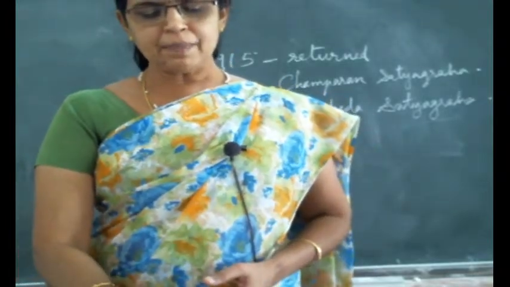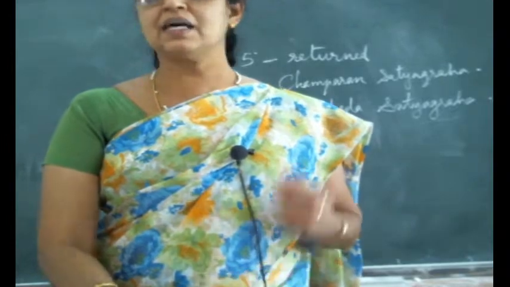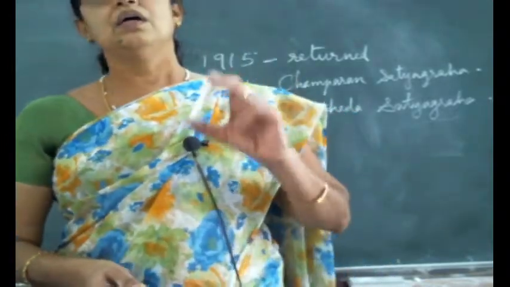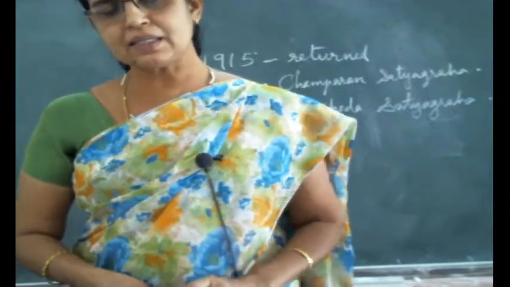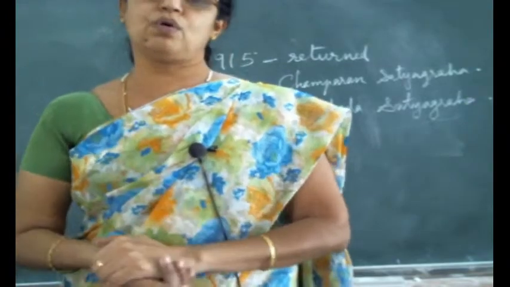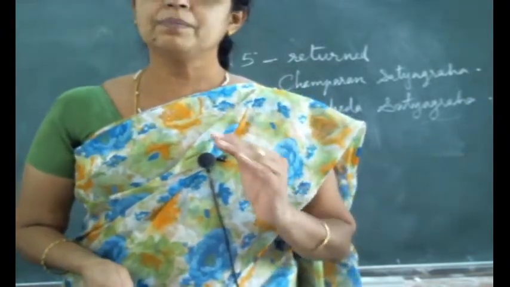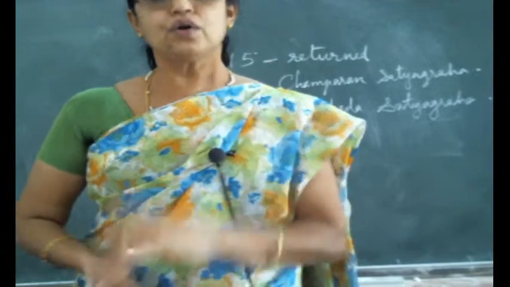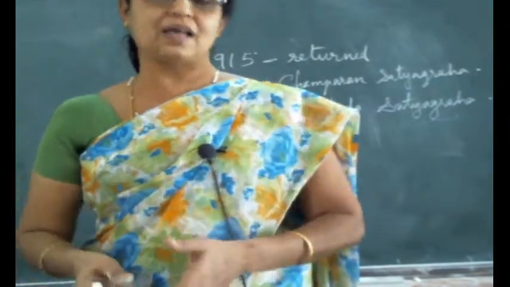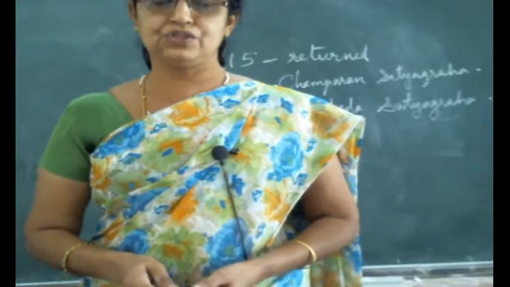Now Sardar Vallabhbhai Patel quit his practice as a lawyer. Sardar Vallabhbhai Patel was also a lawyer, and he was practicing, not in South Africa, but he quit his job as a practicing lawyer. Then he joined with Gandhiji. Joined with Gandhiji means he joined in Kheda Satyagraha along with Gandhiji.